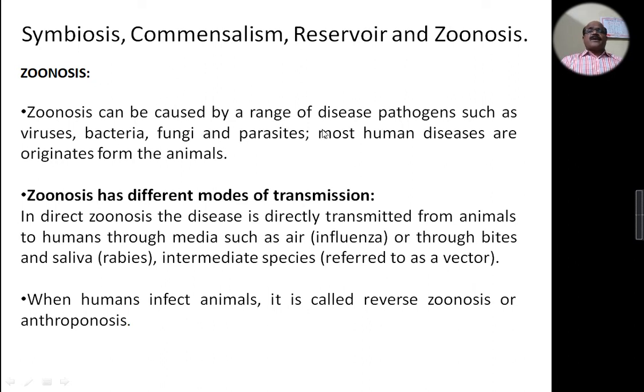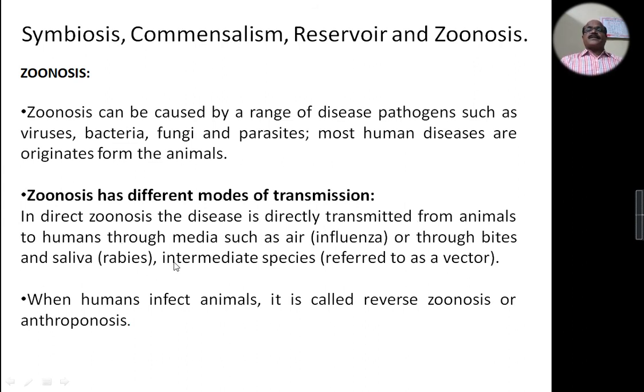Zoonosis can be caused by a range of agents such as viruses, bacteria, fungi, and parasites. Most human diseases originate from animals. Zoonosis has different modes of transmission.